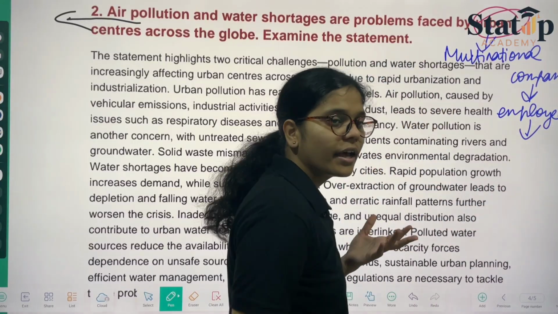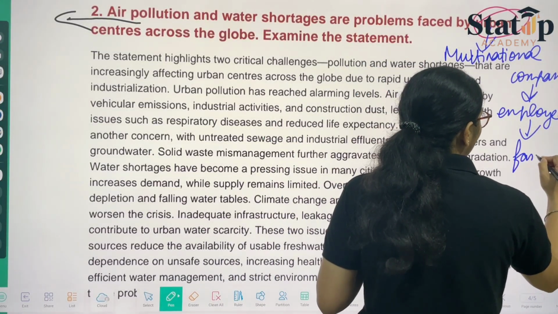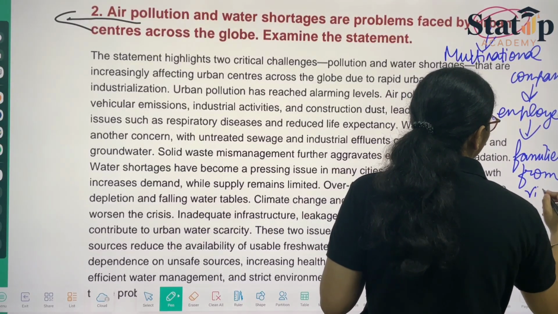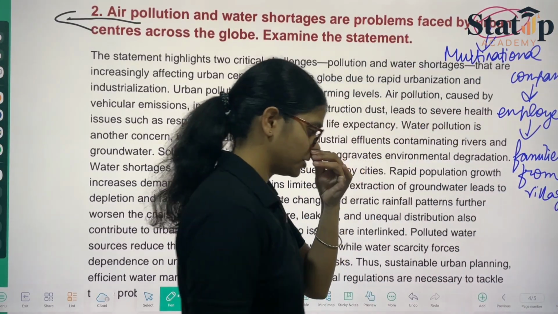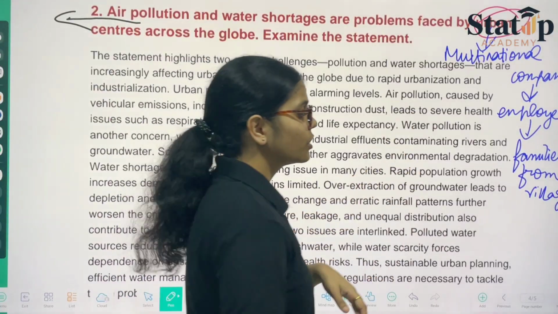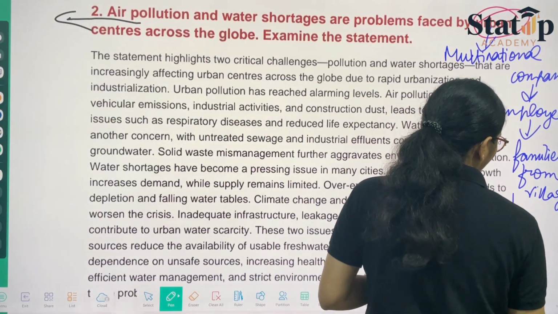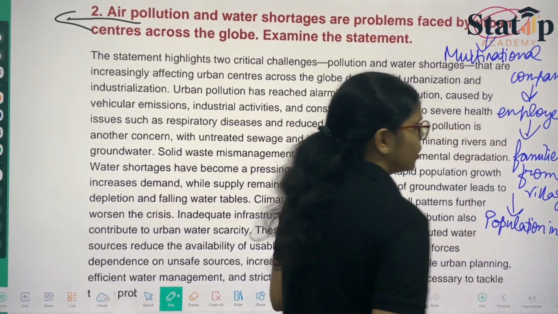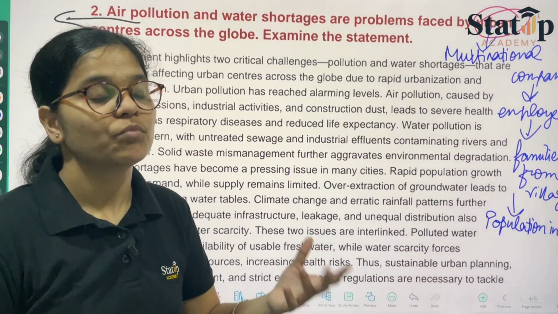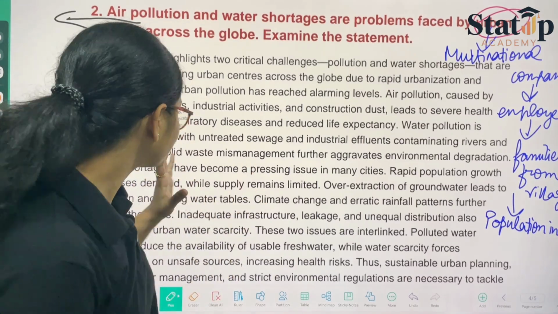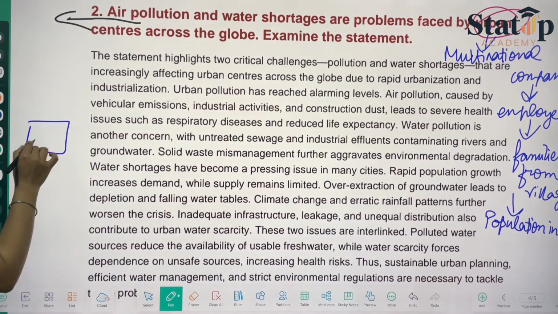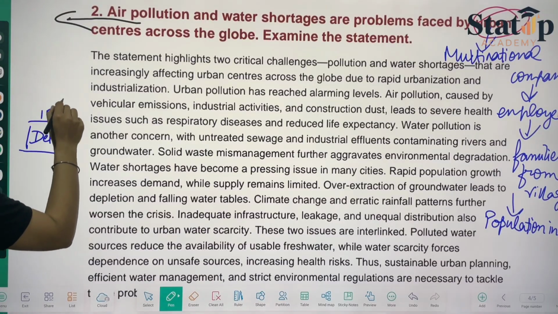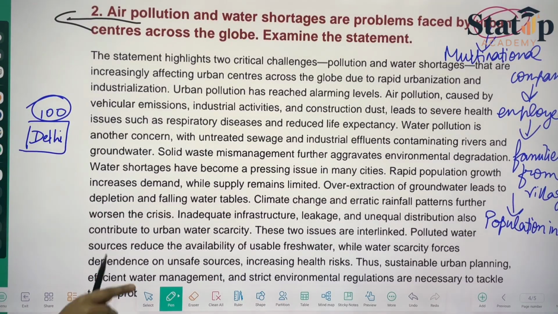Since employees are there, families will move. Families from villages would come to such places, and when families come, the population increases. So thereby population increase is there. Now let's take the example of Delhi. Say this is Delhi. Delhi can accommodate say 100 people, and here how many people are living?